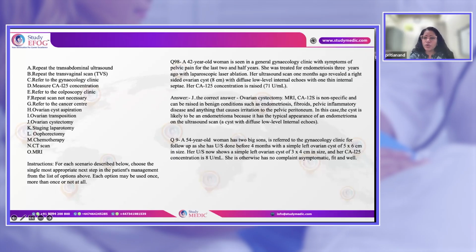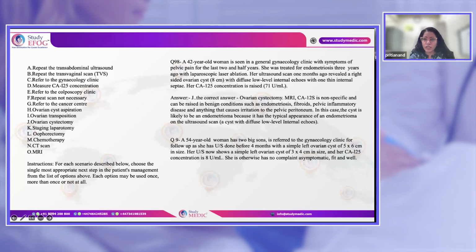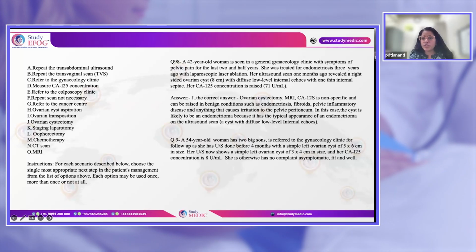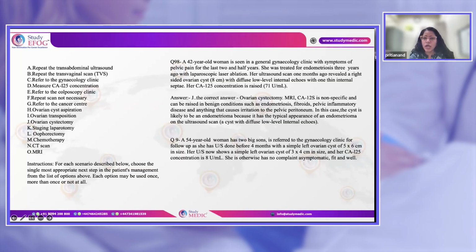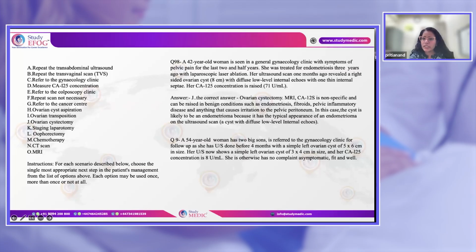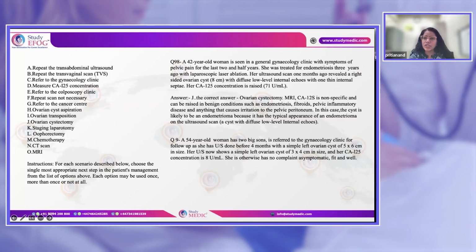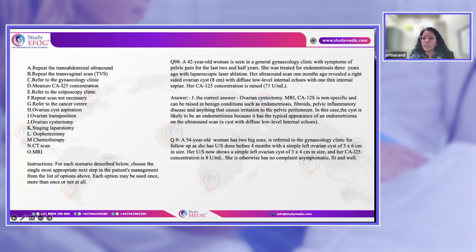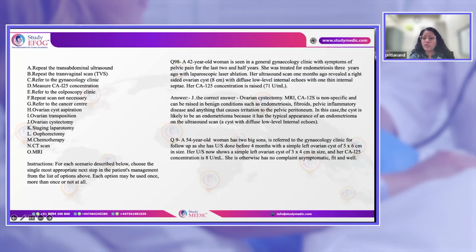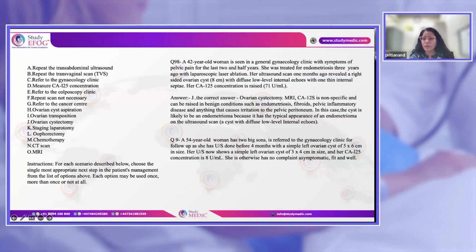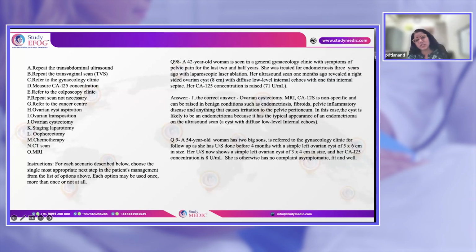Sorry, a 54-year-old with 2 big sons is referred for follow-up ultrasound, as she had an ultrasound done 4 months before in which a simple ovarian cyst was seen. The ultrasound now shows almost the same picture, a little decrease in size, and her CA-125 is 8. She has otherwise no complaints, asymptomatic, fit and well. Now, a postmenopausal lady with a simple ovarian cyst. On the first follow-up, the size has a little decrease, but the cyst is there and the CA-125 is 8. The RMI score, because it's a simple ovarian cyst, is 0.